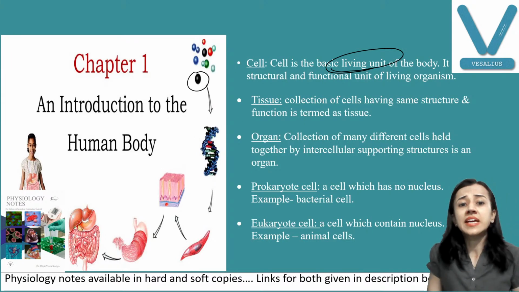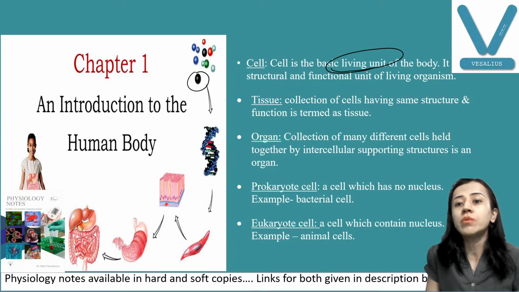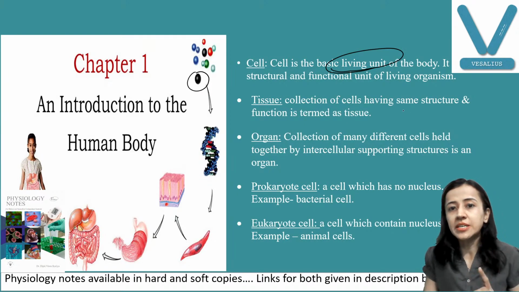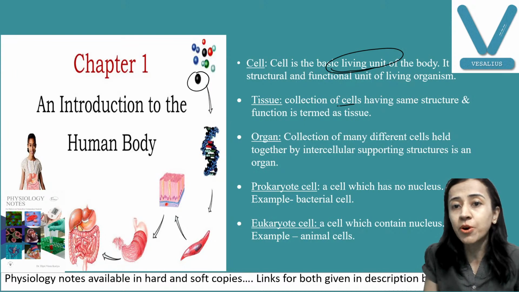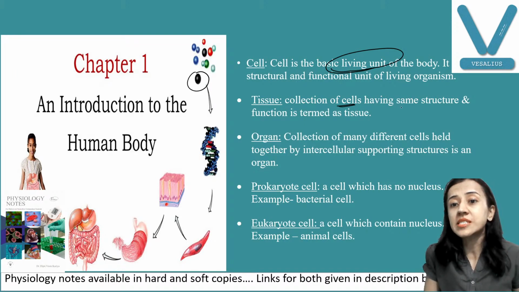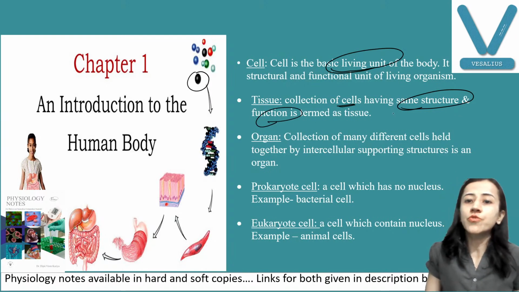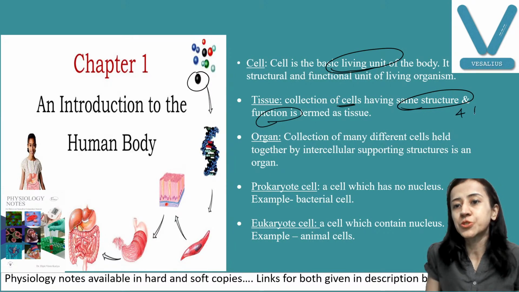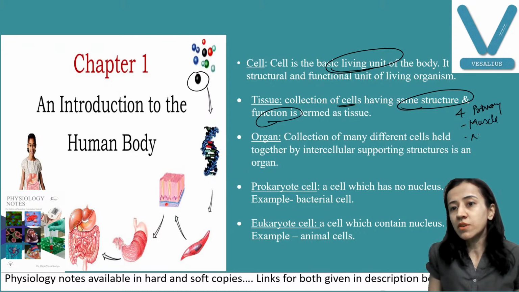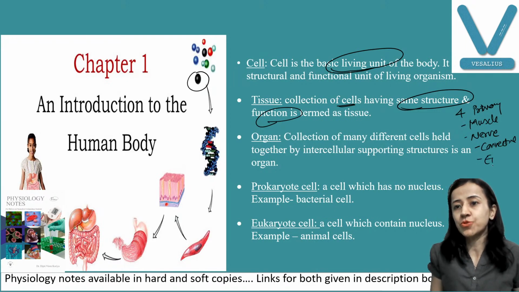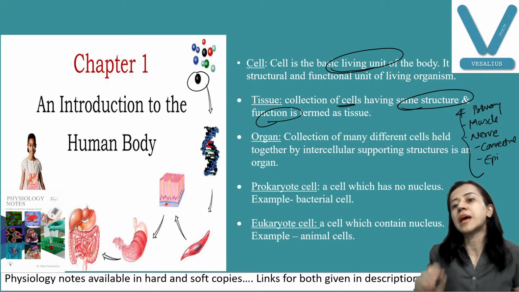Now these cells are collected, they are united, and they form tissue. So how can we define tissue? Collection of cells having the same structure and same functions, that is tissue. I think all of you know we have 4 primary tissues. Which are those 4 primary tissues? They are muscle tissue, nervous tissue, then connective tissue, and epithelial tissue. So these are our 4 important primary tissues.